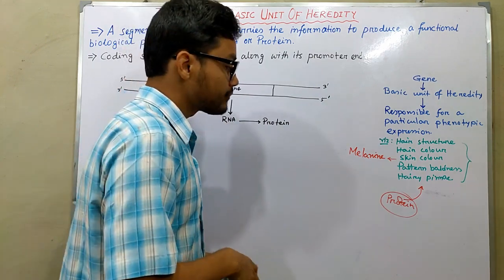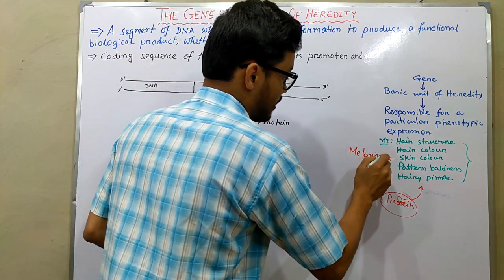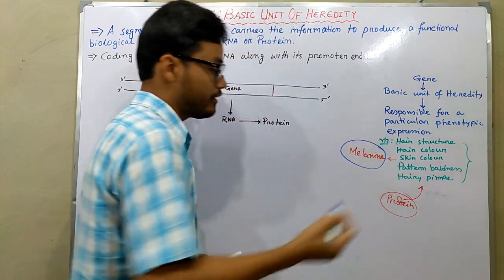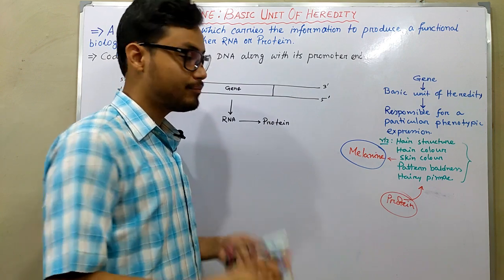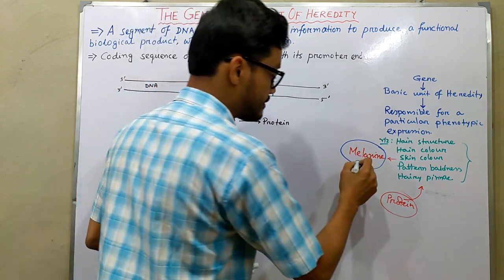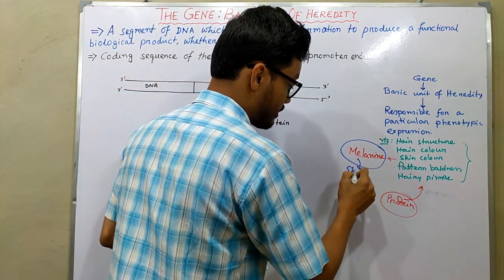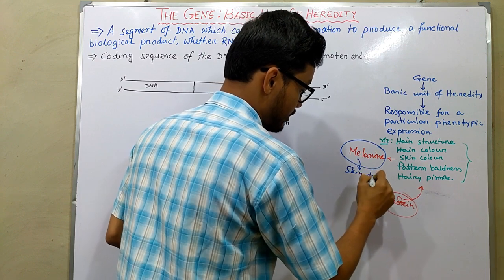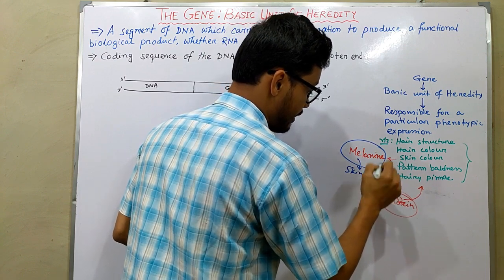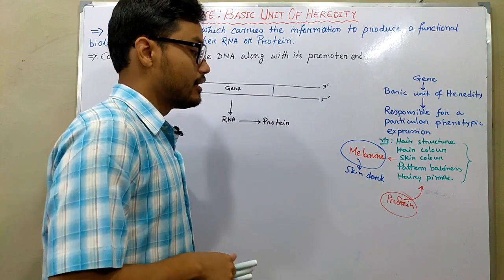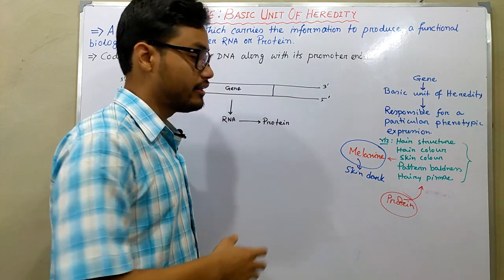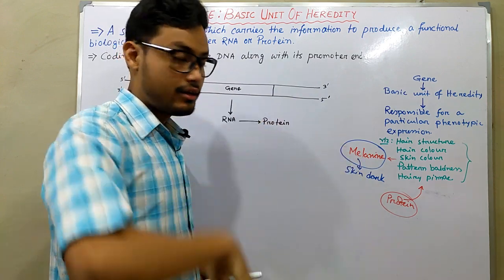So if a man or a woman or a person synthesizes more melanin, then the skin becomes darker, and if the person synthesizes less melanin, the skin color is white.